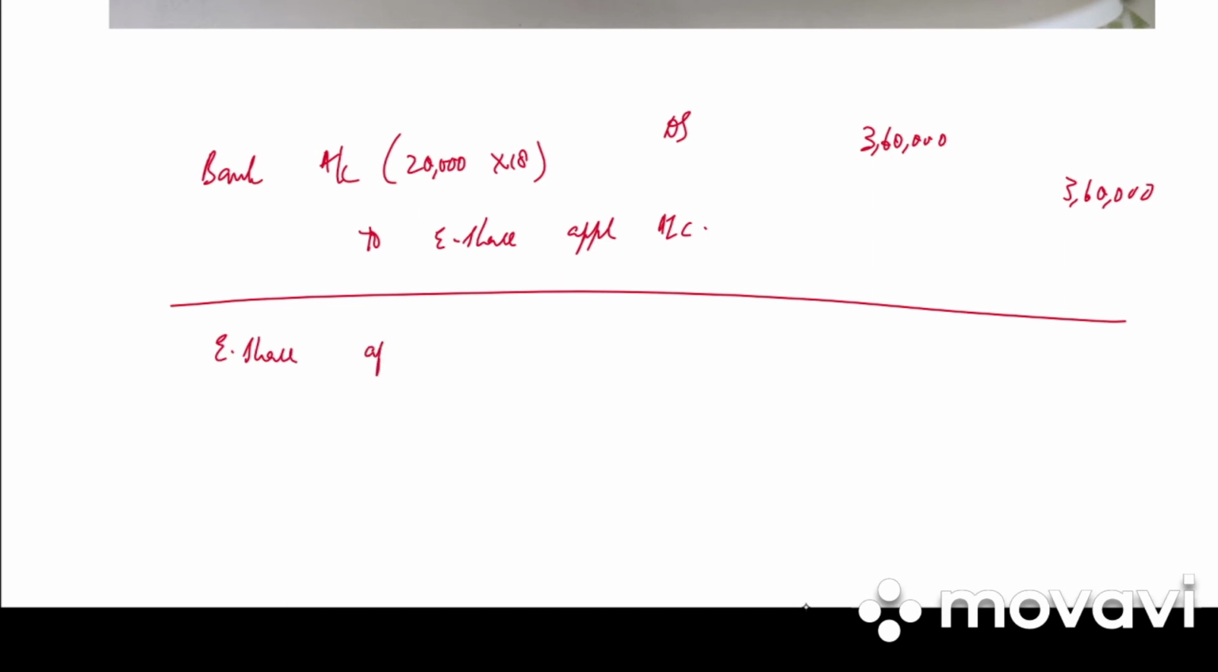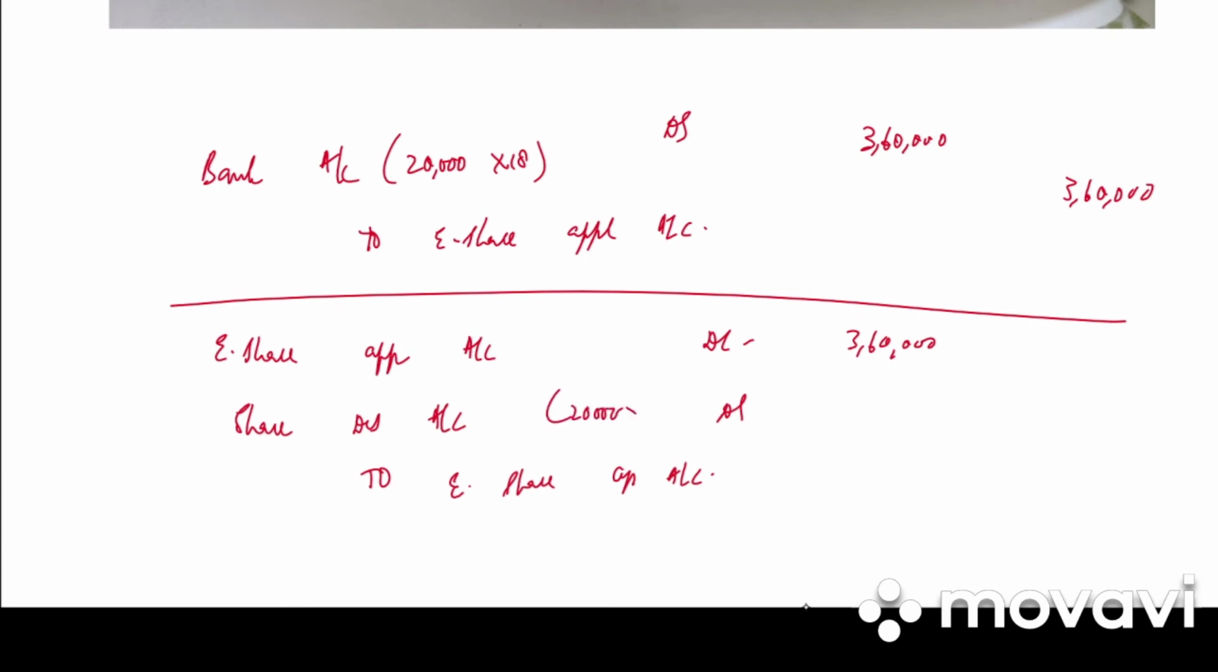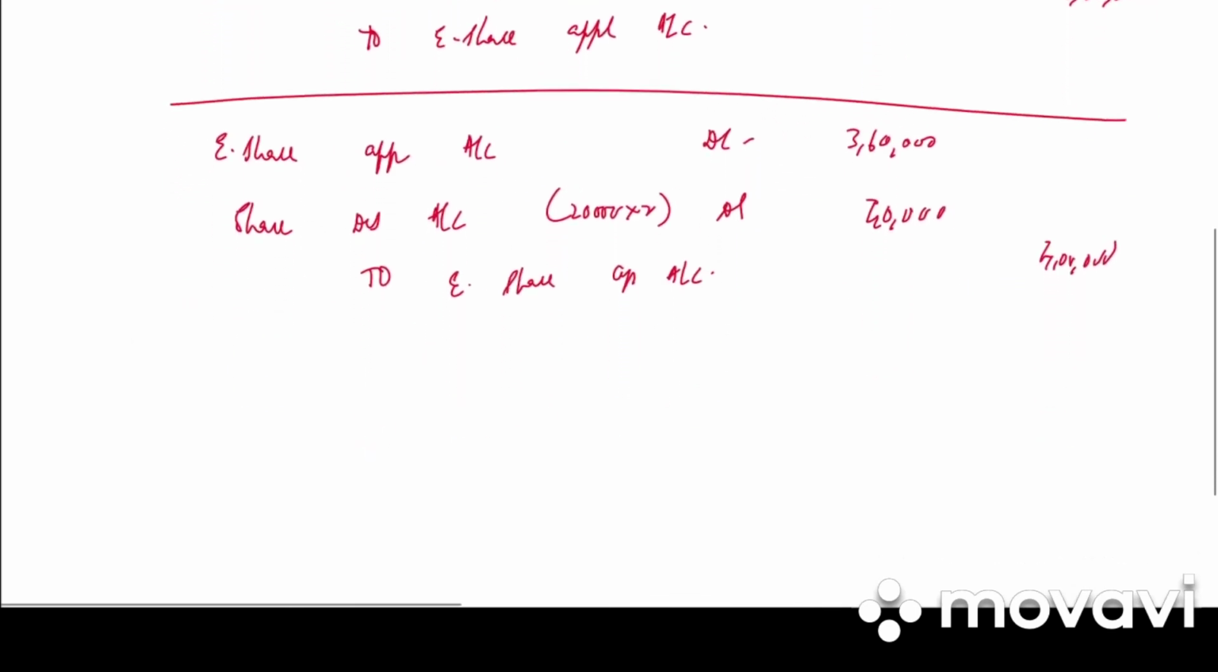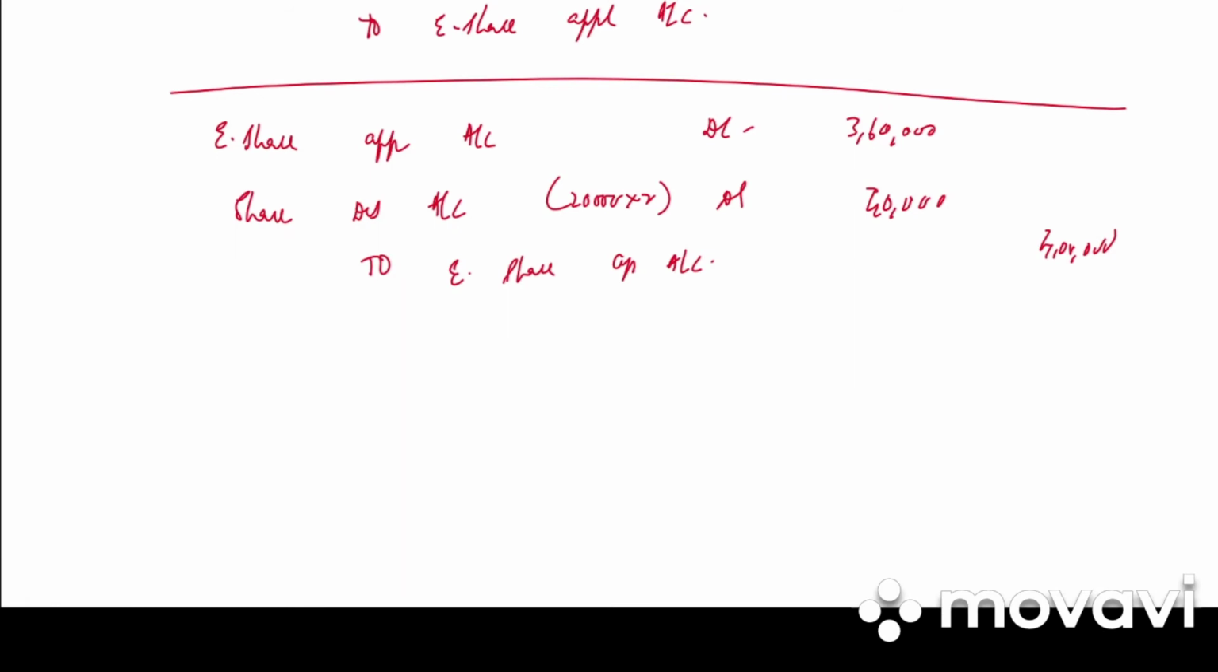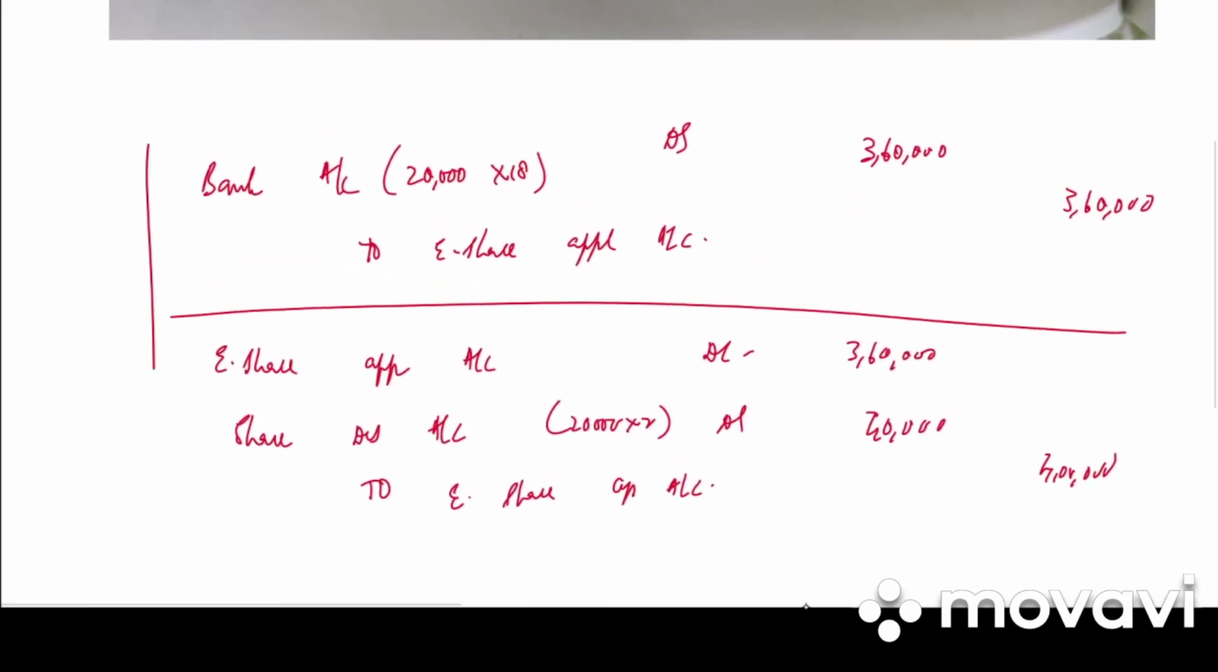Next we have equity share application account debited, share discount account debited to equity share capital account. So application is 3,60,000, discount is 20,000 into 2, that is 40,000, total is 4 lakh. Write the narration: issue of 20,000 equity shares of rupees 20 each at a discount of 10%. So this is how we do the discount problem.